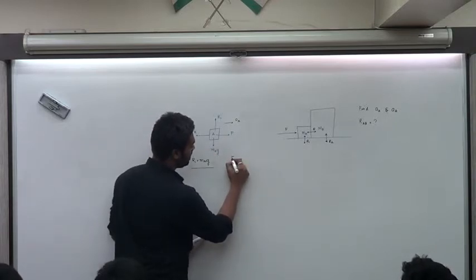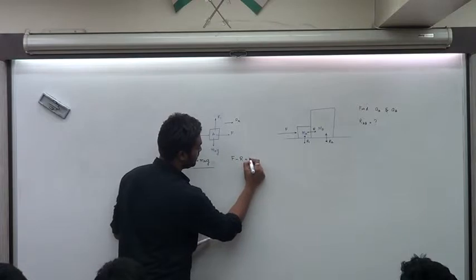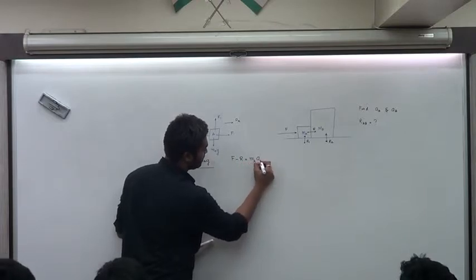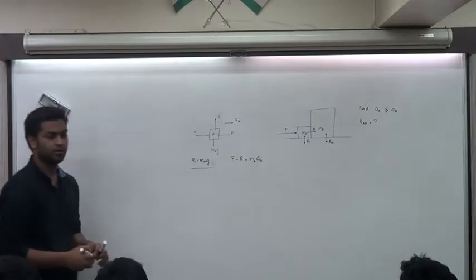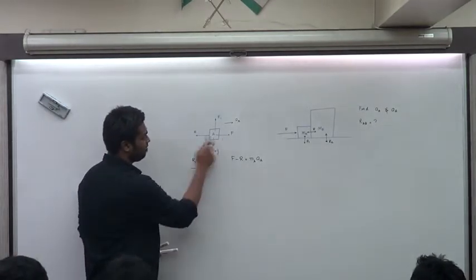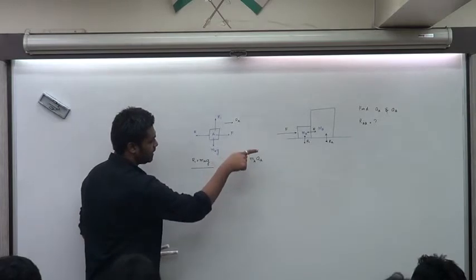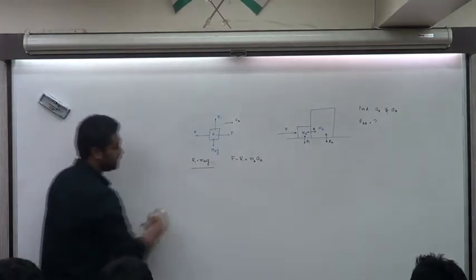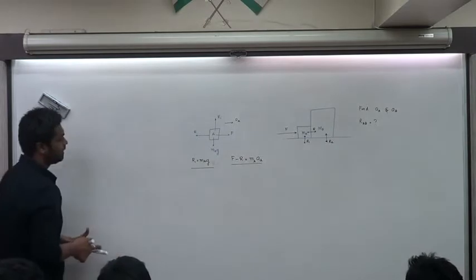Can I write it as F minus R equals mass of A times acceleration of A? Can I do this? Is that fine? This has to be bigger than this so that you go ahead. F minus R, that force which is in this direction, equals mass times acceleration. That's your statement. Coming to B.